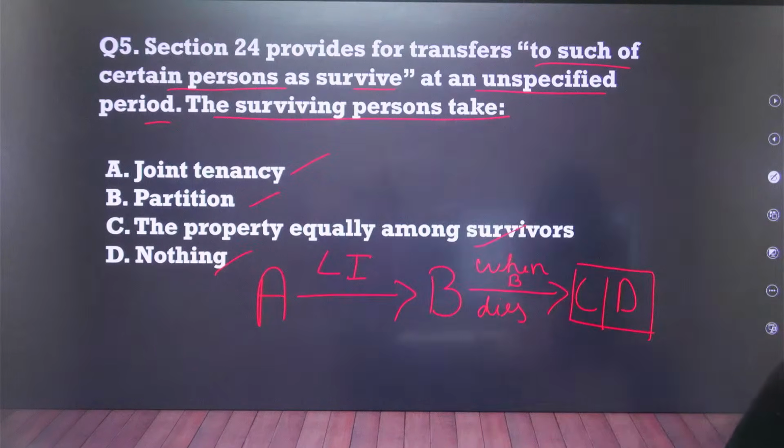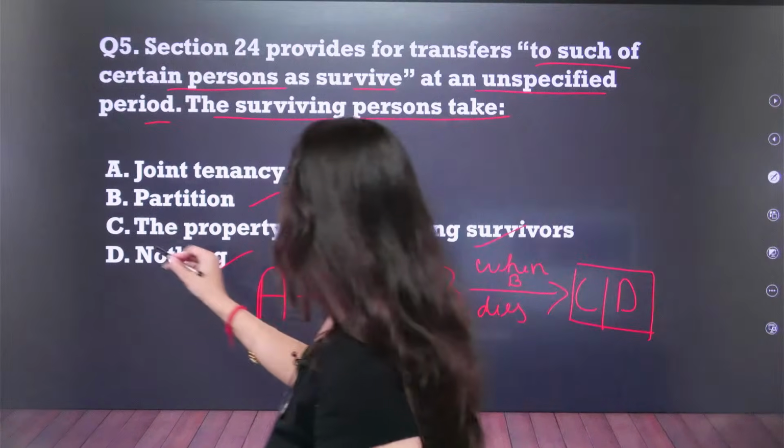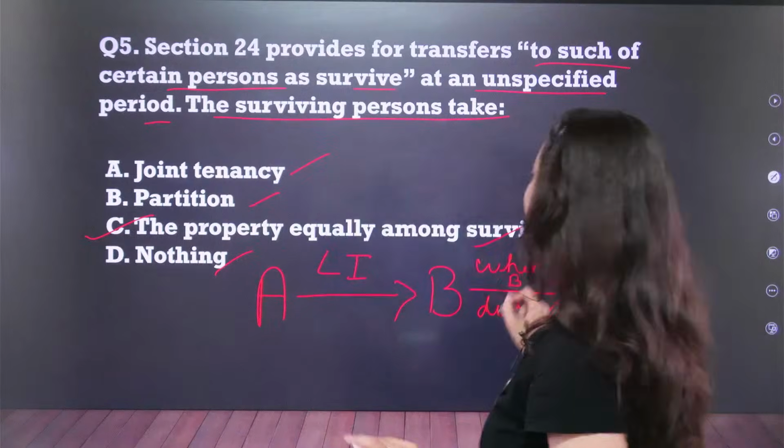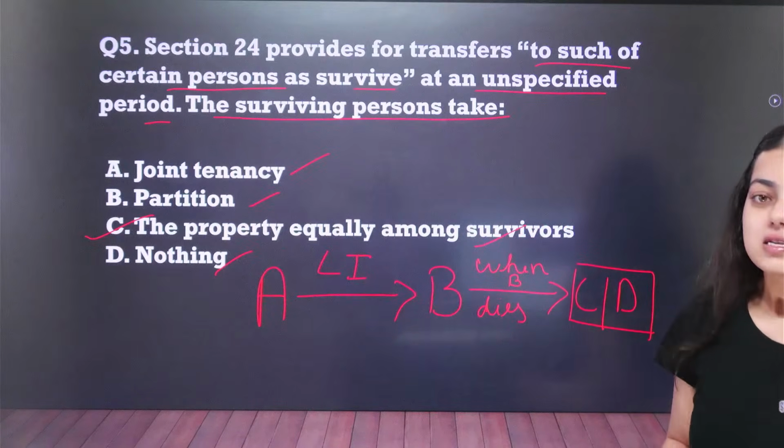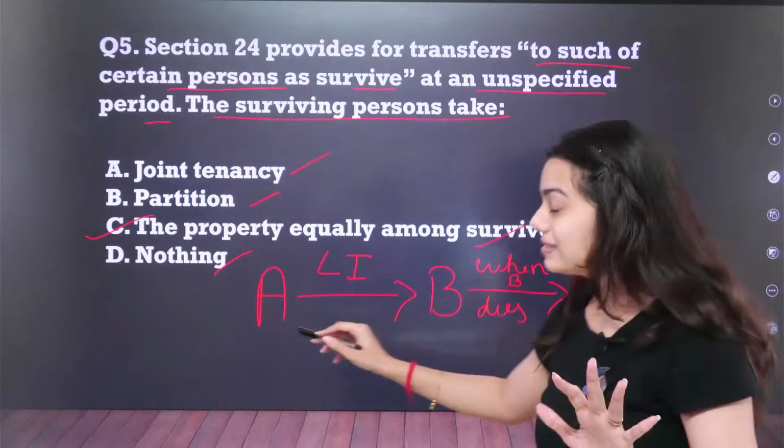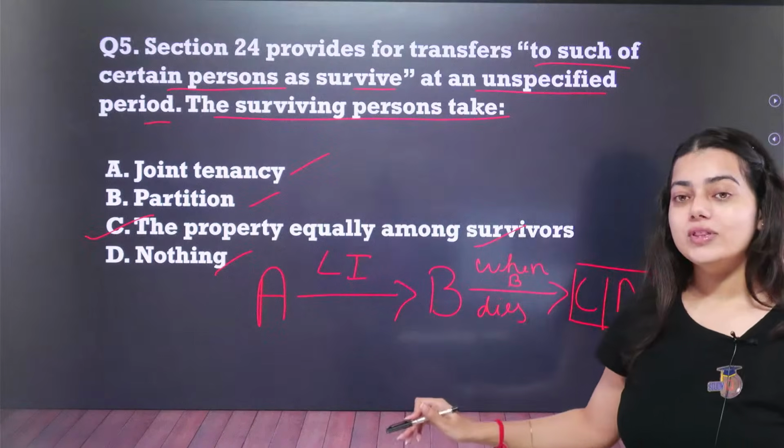Question number 5 on your screens now, and the answer is your option number C. The property equally divides among the survivors. Why? Because let us understand with the example.